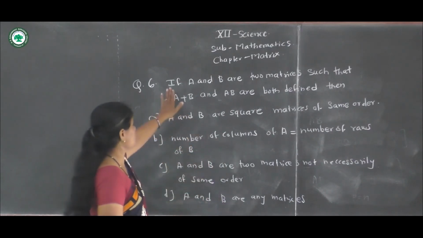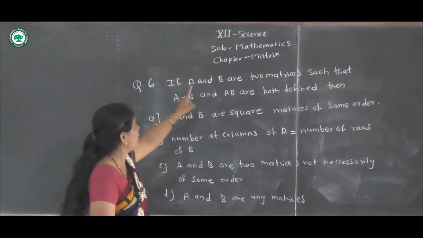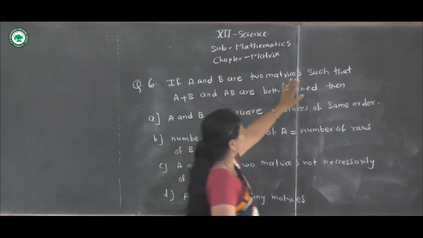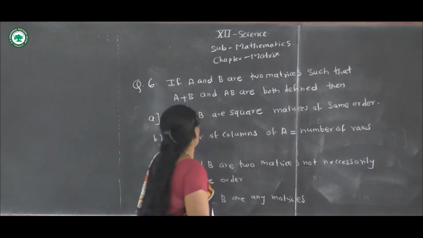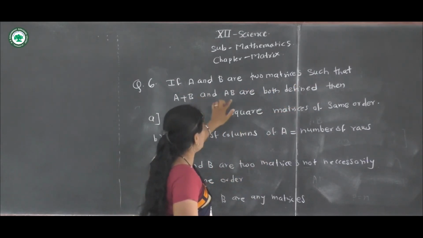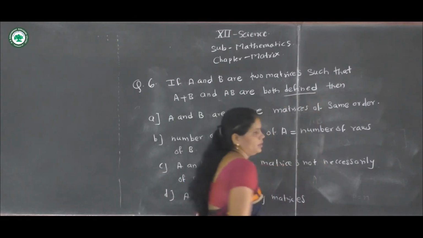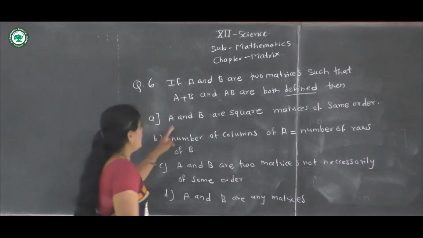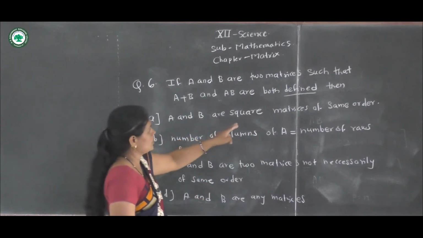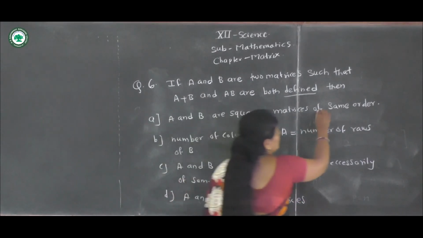Question number 6. If A and B are two matrices such that A plus B and A into B are both defined, then which is true?